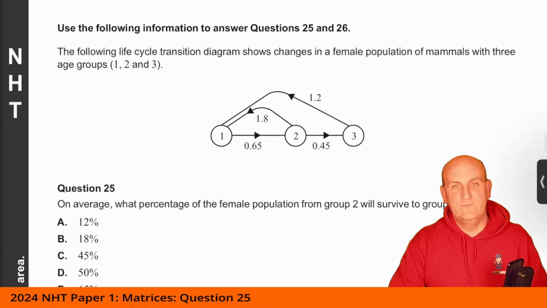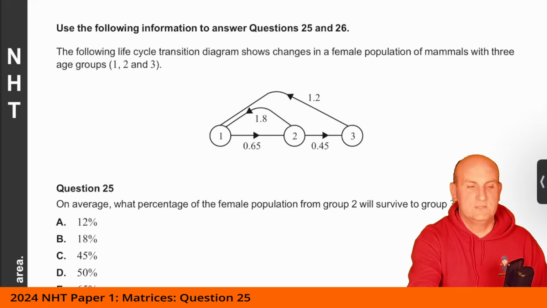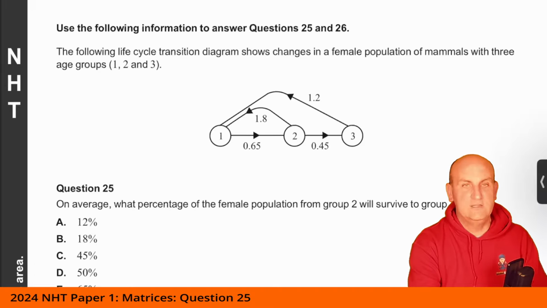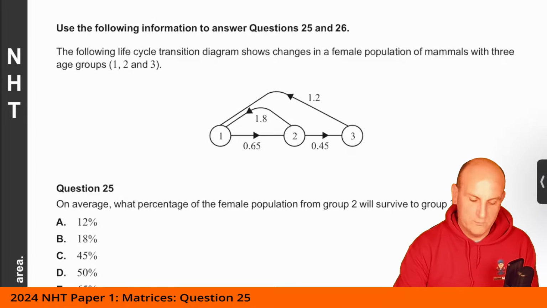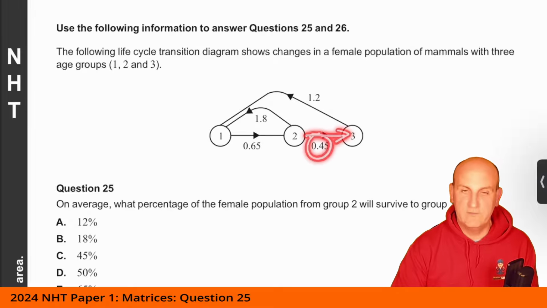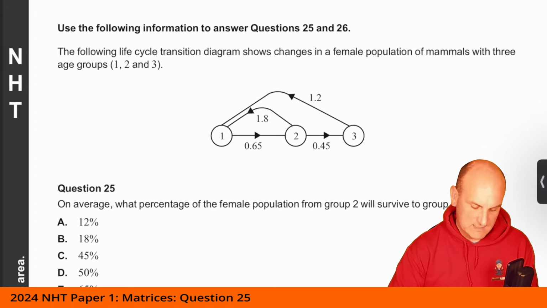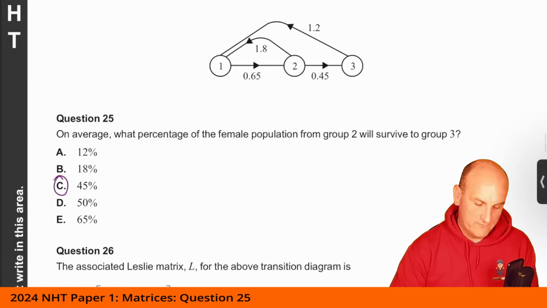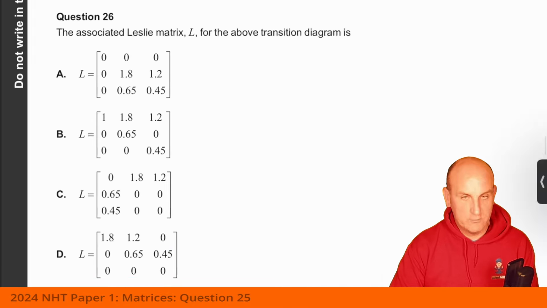Use the following information to answer questions 25 and 26. The following life cycle transition diagram shows changes in a female population of mammals with 3 age groups, 1, 2, and 3. On average, what percentage of the female population from group 2 will survive to group 3? Well, group 2 to group 3, that is my survival rate, 0.45, which as a percentage is going to give me the stunning value of 45%. Ka-ching. Nice first question. Leslie matrices, it's been on the course for a little bit now.